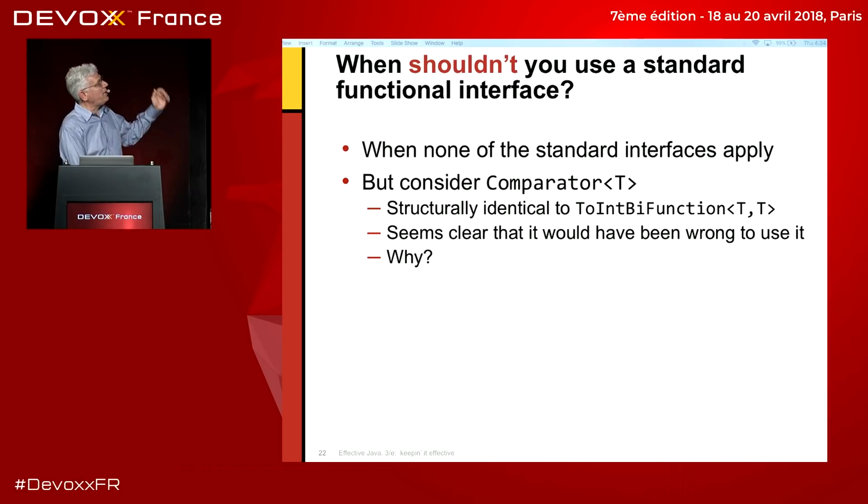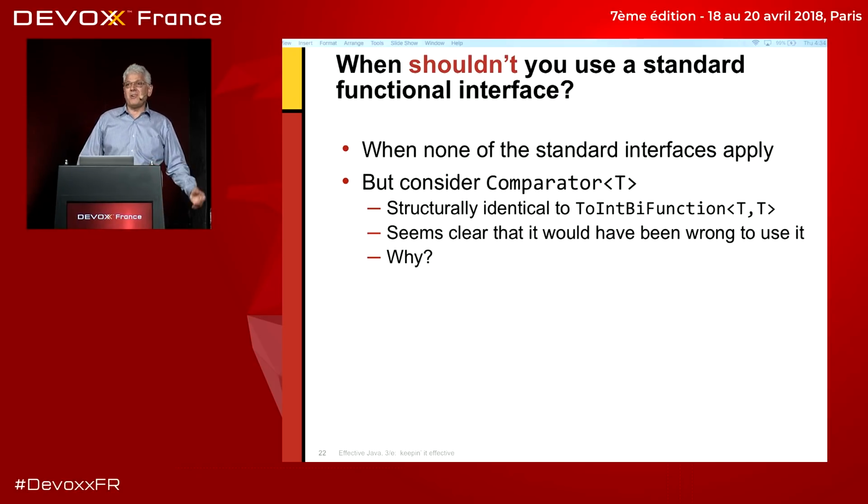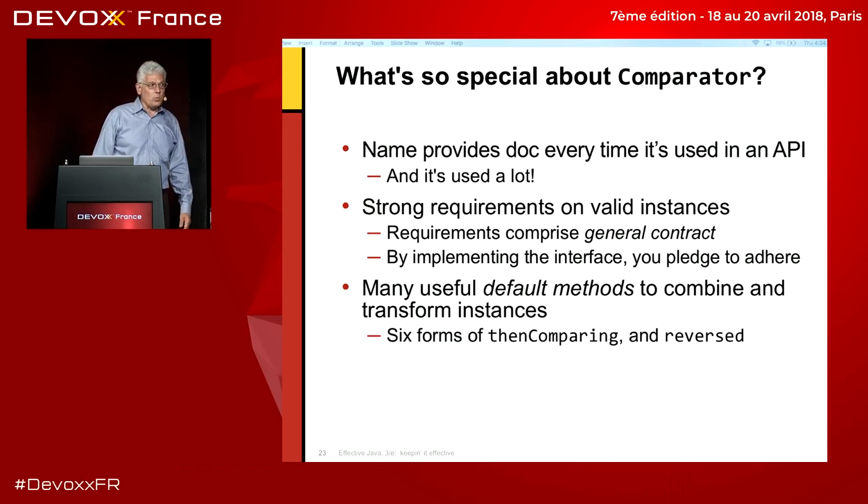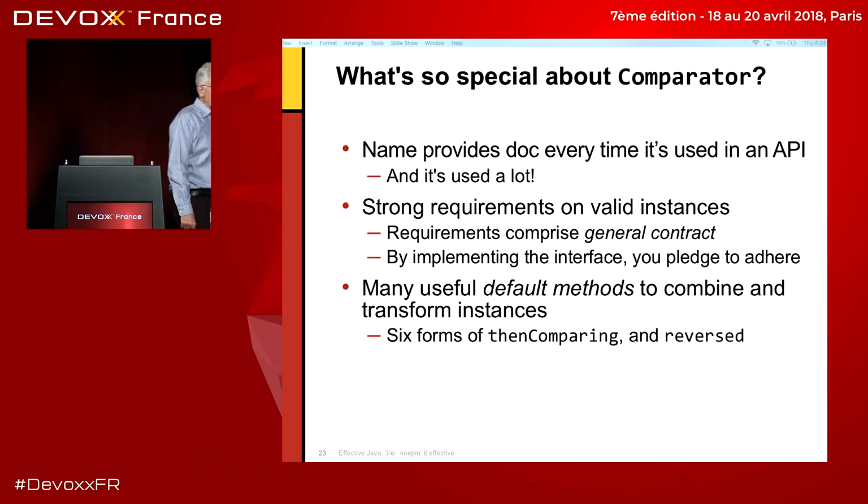Comparator is, in fact, structurally identical to a ToIntBiFunction of T comma T. Does that mean that they should have used that instead of comparator if it had existed back then? It certainly doesn't feel right. I would say the answer is definitely not. But why not? What's so special about comparator? First of all, it's got a nice name. It's a comparator. You use it to compare things. That provides useful information. Every time an API calls for a comparator, you know, aha, it's getting something that specifies an ordering on objects. So it tells you something nice about the API.